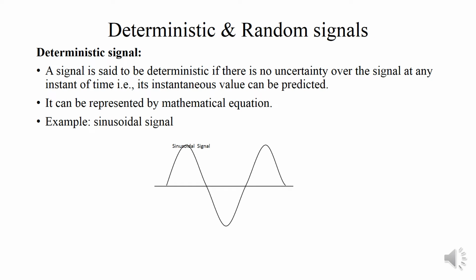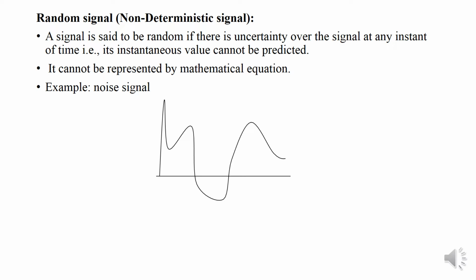A deterministic signal is a signal where there is no uncertainty over the signal at any instant of time, that is, its instantaneous value can be predicted in advance. It can be represented by a mathematical equation, and an example of a deterministic signal is the sinusoidal signal. A random signal is otherwise said to be a non-deterministic signal. A signal is said to be random if there is uncertainty over the signal at any instant of time, and its instantaneous value cannot be predicted in advance, and it cannot be represented by a mathematical equation. For example, noise is a random signal.